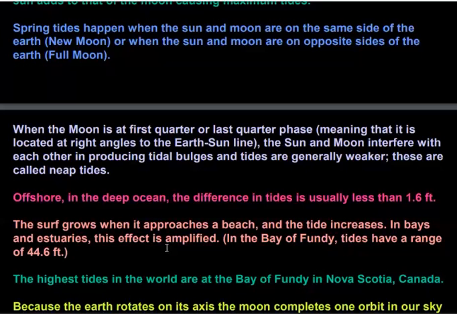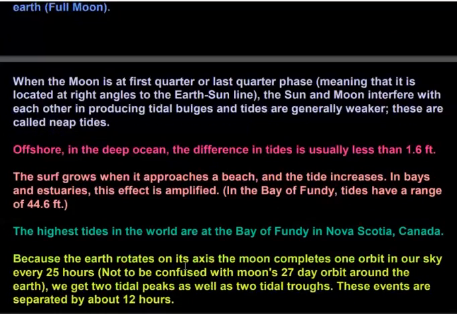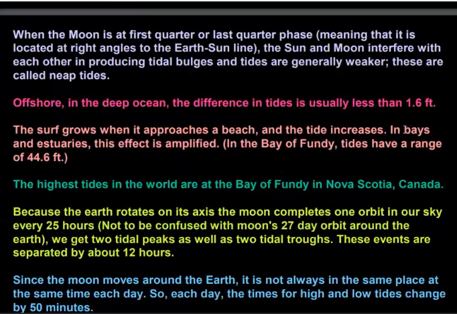In the Bay of Fundy, tides have a range of 44.6 feet, which is much greater in comparison to 1.6 feet. The highest tides in the world are at the Bay of Fundy in Nova Scotia in Canada,